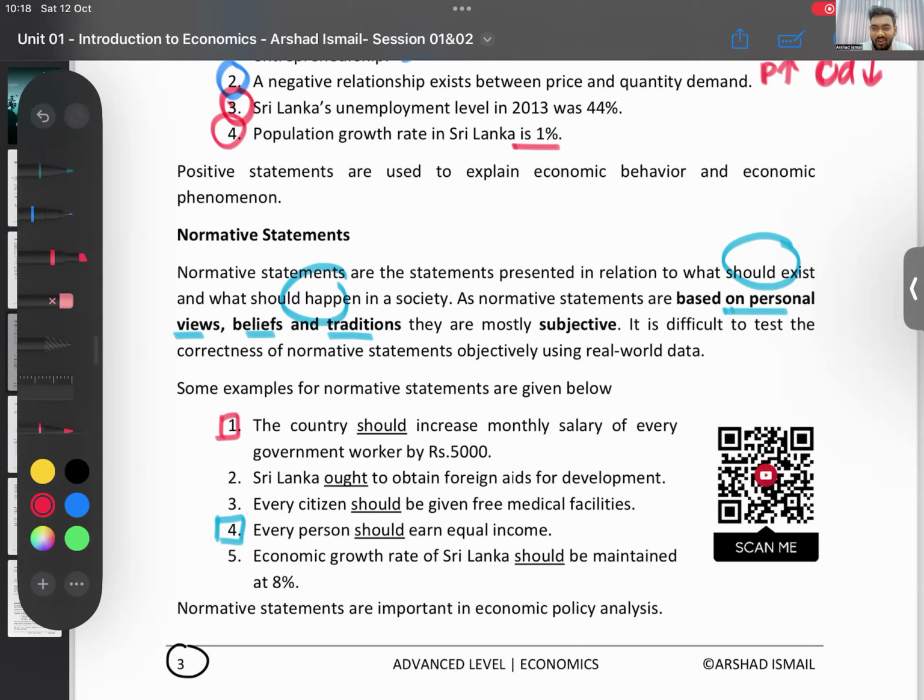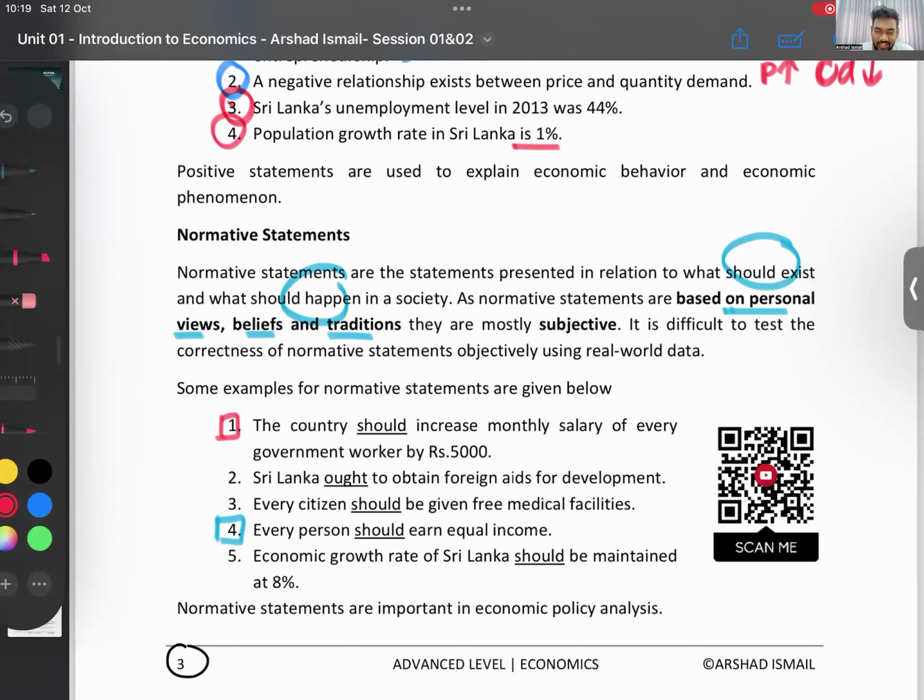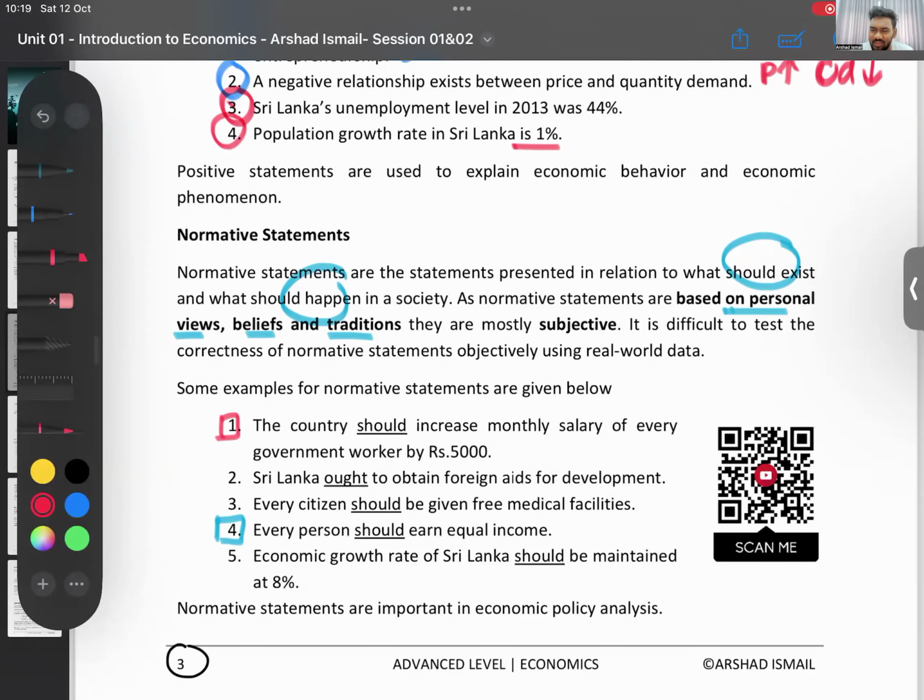Think. Now you're an econ guy. President comes and tells you, make a decision. Give me a reason. Think. You're the finance minister going to make this decision in the country. Tell me. Are you going to give every government worker a 5,000 salary increase? Should they give? Should they not? Okay, some are saying, okay, only for the dedicated people. Some are saying, okay, they'll take advantage of it. Some are saying, no, they shouldn't. Why are you saying that?